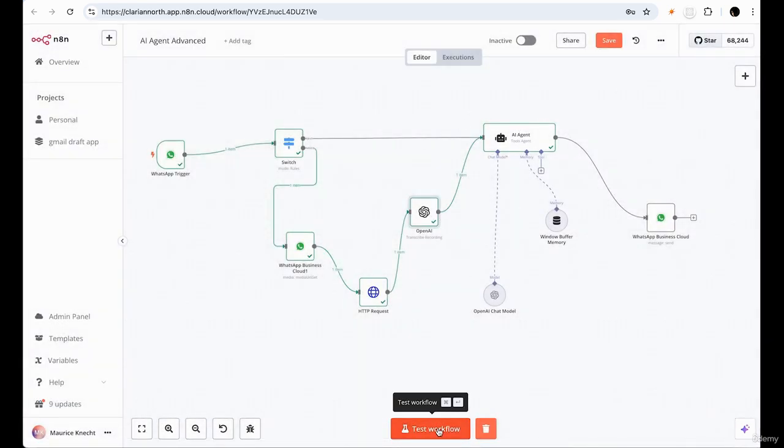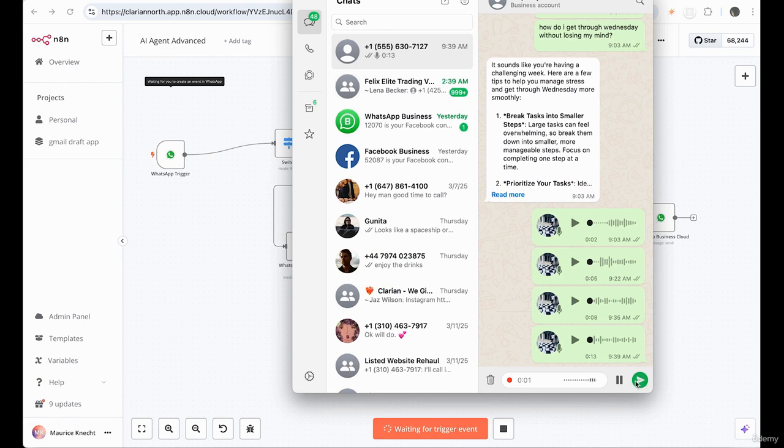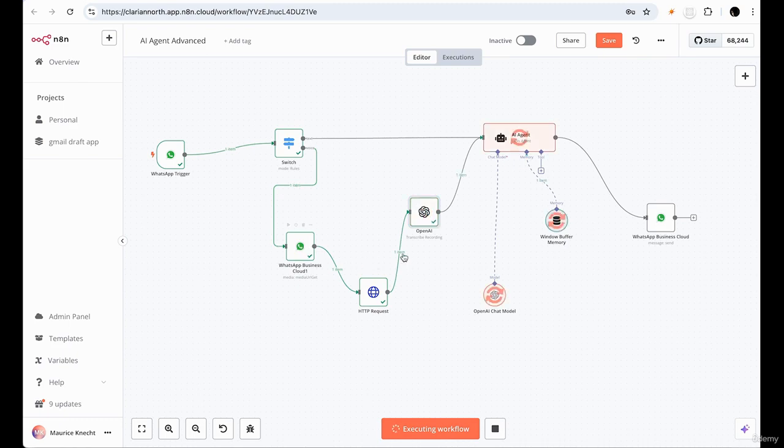So we're going to try it again. We're going to test the workflow. I'm at the airport in Tokyo and I need a suit for a few $100. Where should I get one? I got a big meeting coming up. Okay, successful operation. We made it to the AI agent.